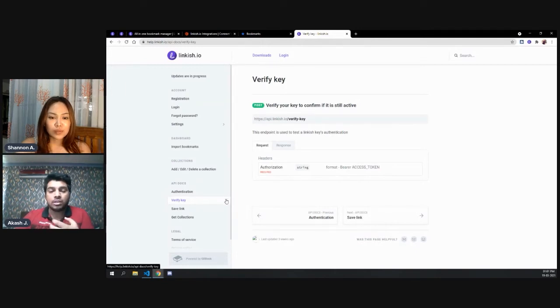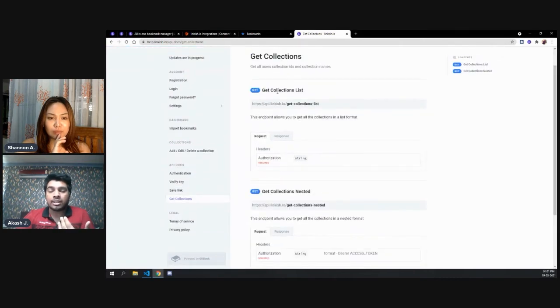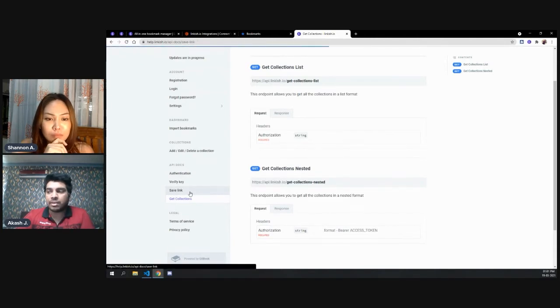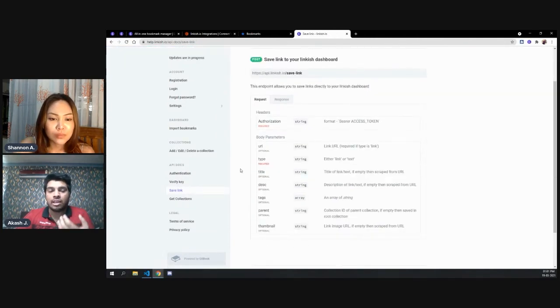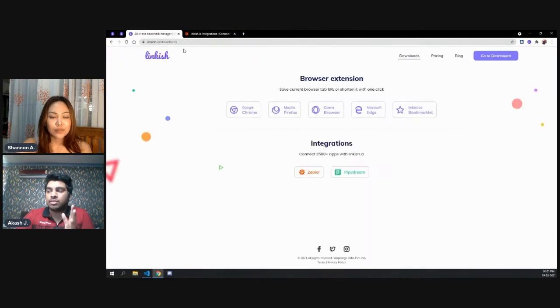So right now we have only two APIs that we thought are most important. So the first API is basically to get all your collection list either in a list format or in a nested format. And the other API that is the most important API is the save link API. So basically you will be able to save a link with any software you want, using these parameters. So this is available as well, just in case you do not want to use any integration like Zapier, Pipedream, or anything else.